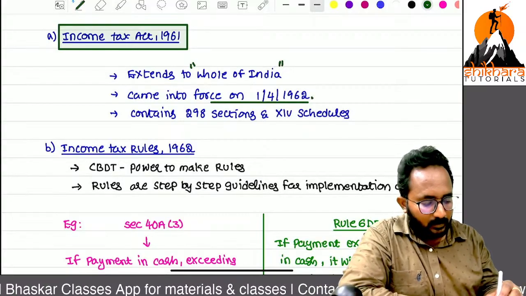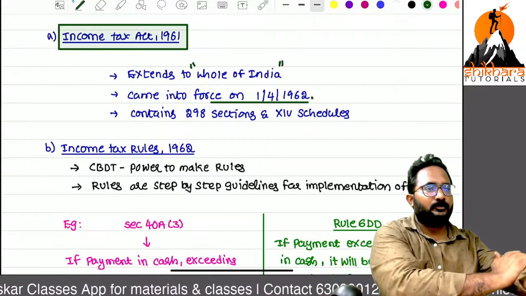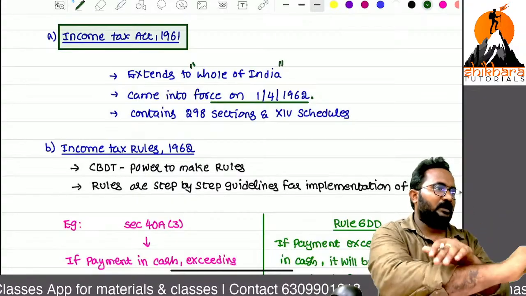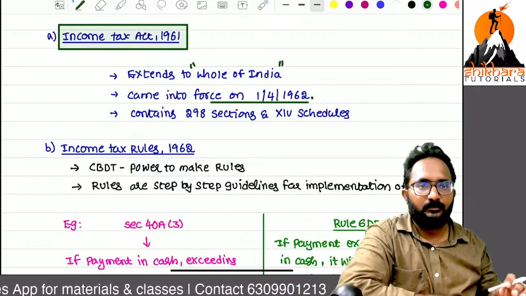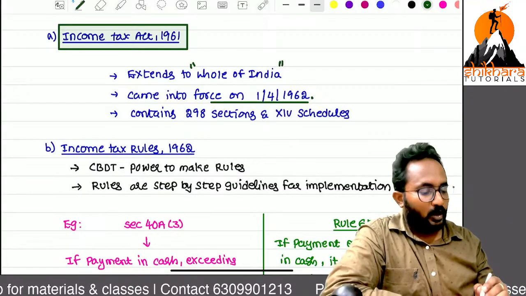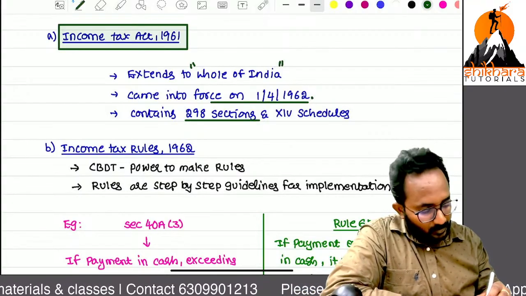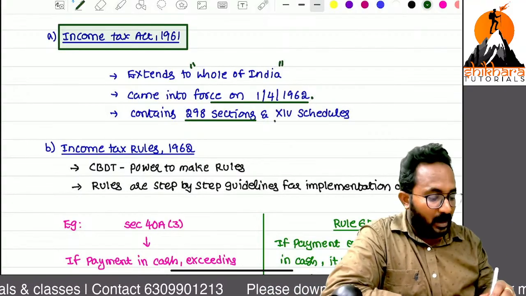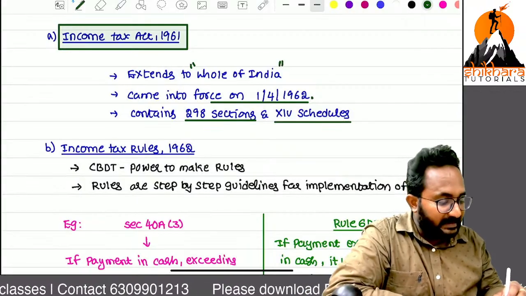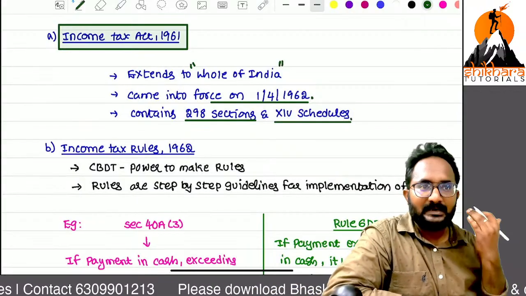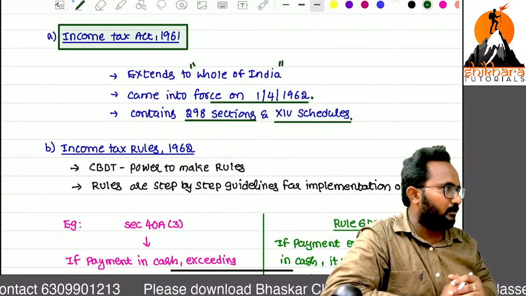Important. It may not be an exam point, but you have to remember it. In our institute MCQ, we have this also. Next, how many sections do we have? 298 sections, and 14 schedules. Every point is an MCQ point, you have to learn.